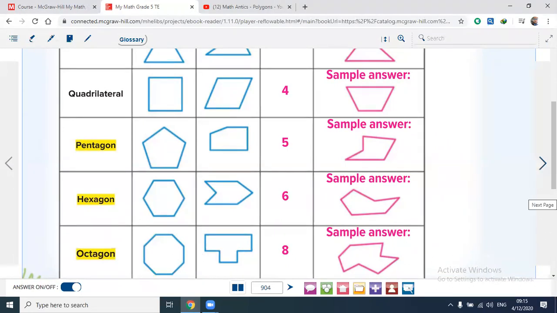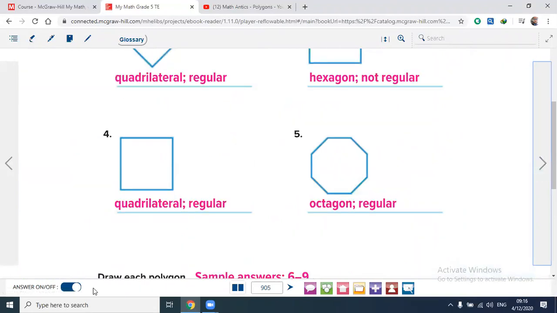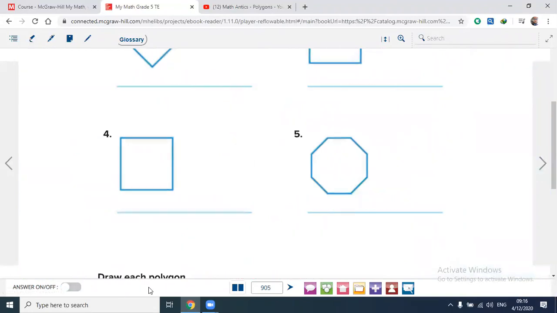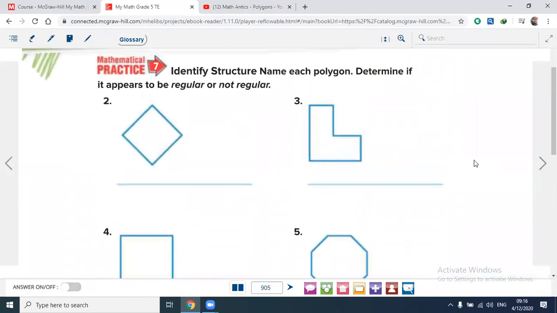Okay? Okay. And the next page. Before we go on to the next page, does anyone have a question about this?